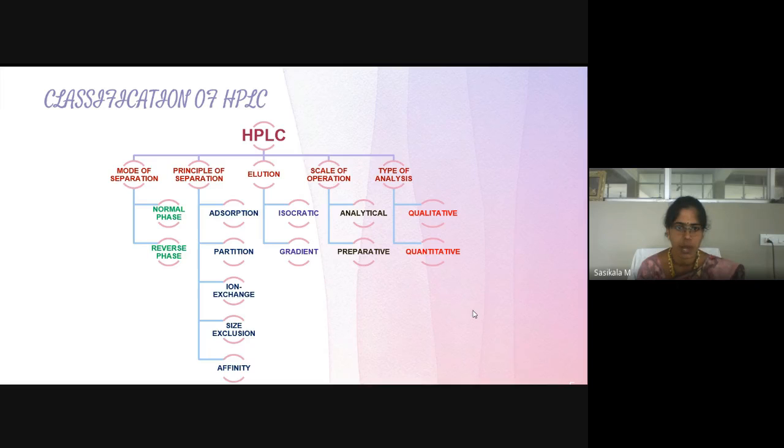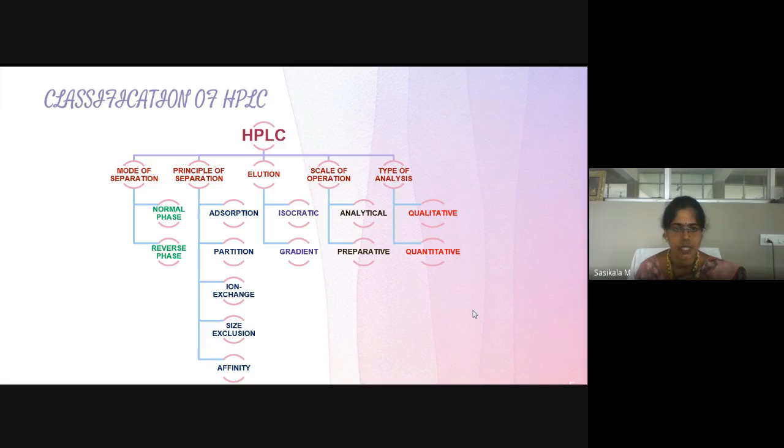So based on the polarity of the stationary and mobile phases, HPLC is divided into the normal phase and reverse phase categories, called normal phase HPLC or reverse phase HPLC.